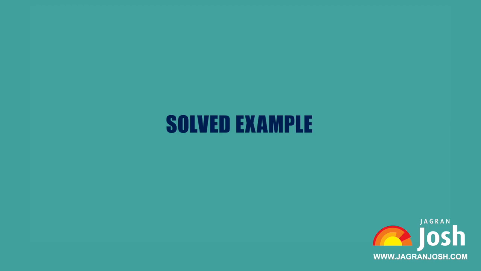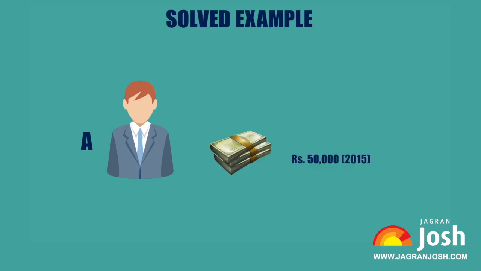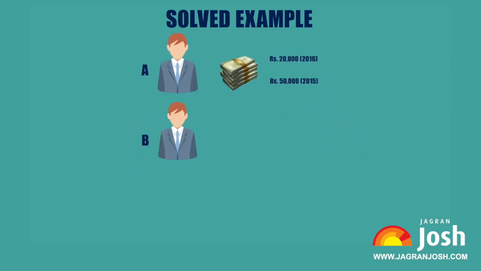Solved example. Here is an example to understand the basic concept and formulas of partnership. A started a business investing rupees 50,000 in 2015. In 2016, he invested an additional amount of rupees 20,000 and B joined him with an amount of rupees 70,000.